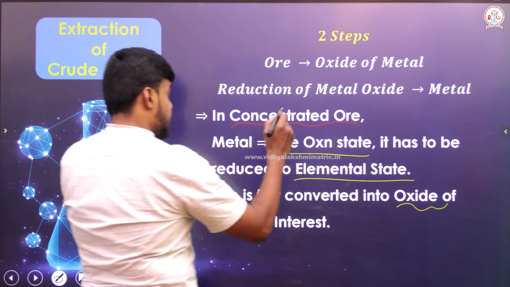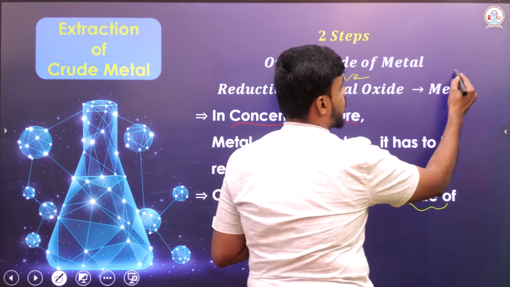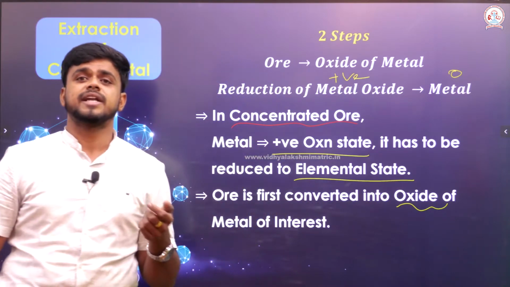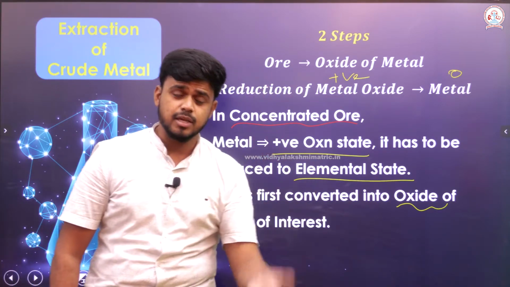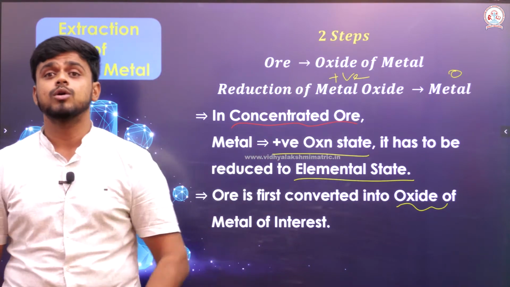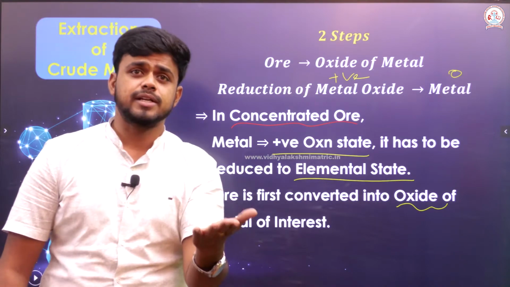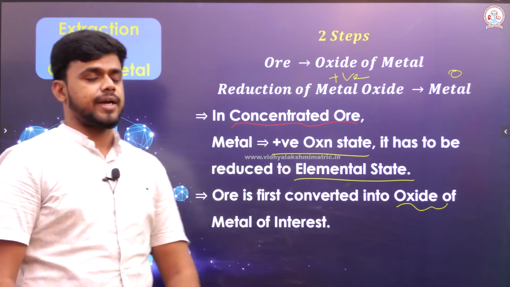In a metal oxide, the metal will be present in a positive oxidation state. When I say pure form of a metal, the oxidation state of the metal is 0. In order to convert the metal which is in a positive oxidation state to the elemental state, first it must undergo a process through which the ore of a metal can be converted into oxide.